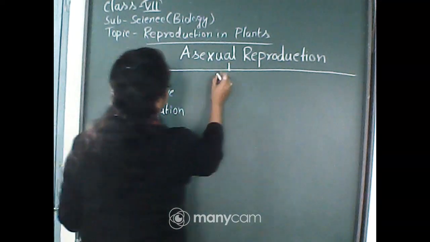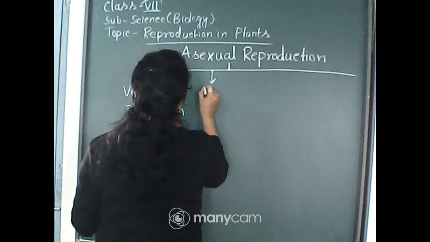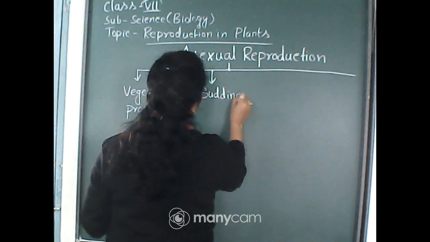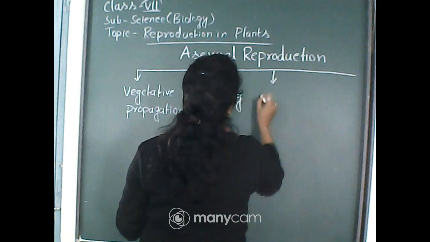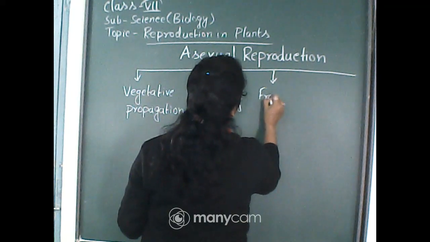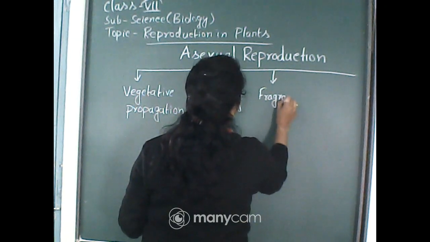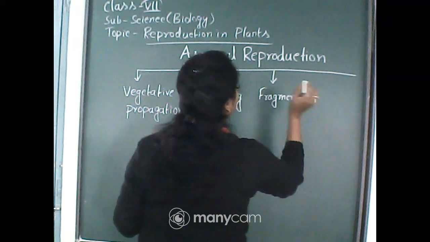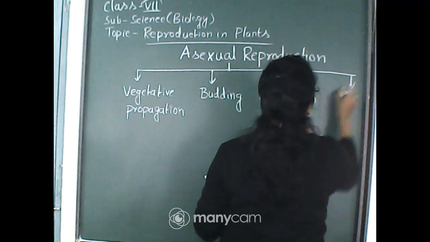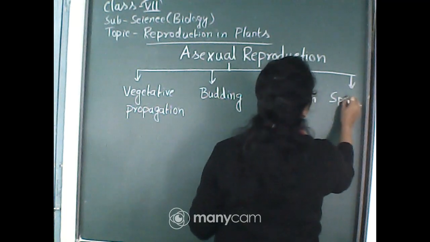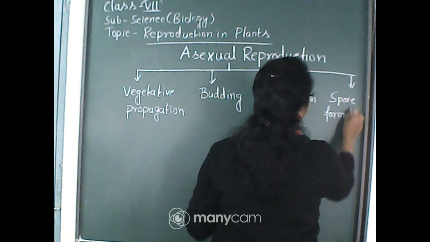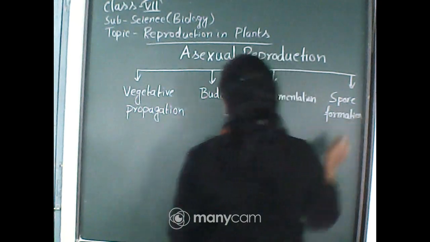Second one, budding. Third one, fragmentation. And fourth one, spore formation. These are the different modes of asexual reproduction.